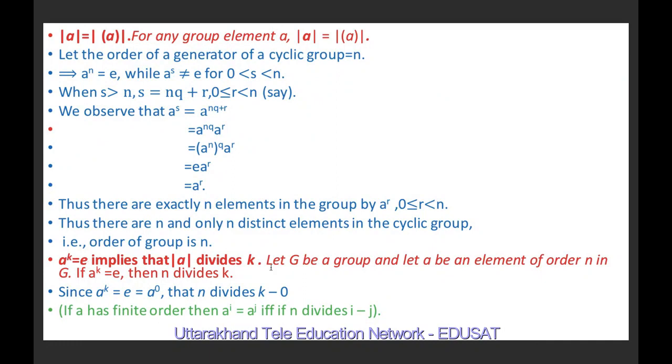Let G be a group and let A be an element of order n in the group G. If A raised to power k equals E, then n divides k. Since A raised to power k is E, it is given, and we can write E as A raised to power 0. It means n divides k minus 0, because we have proved in the previous result that if A has finite order n, then A raised to power i equals A raised to power j if and only if n divides i minus j. So n divides k minus 0. So it is the result.